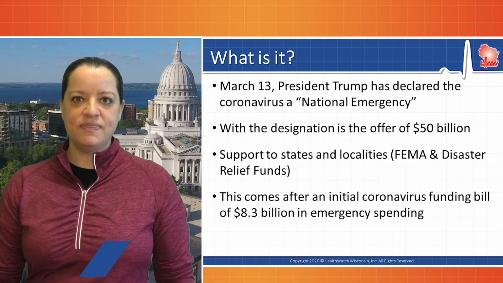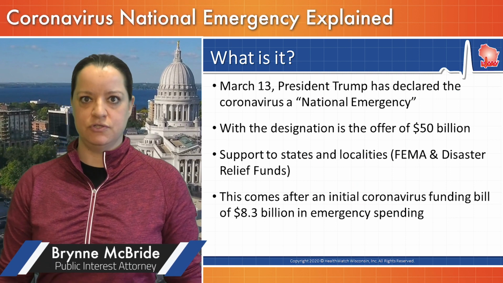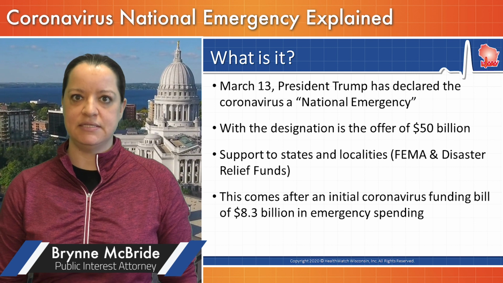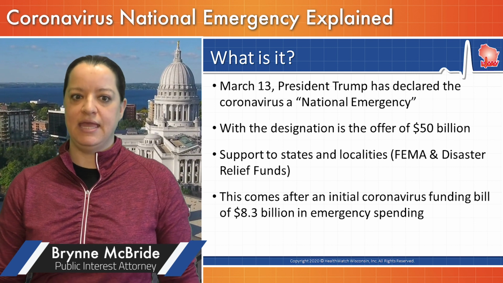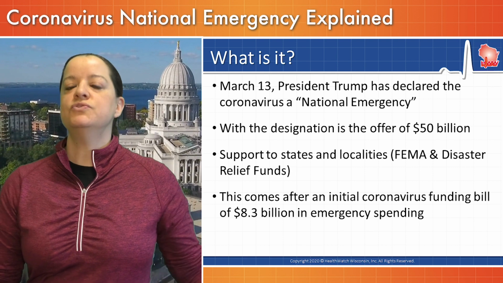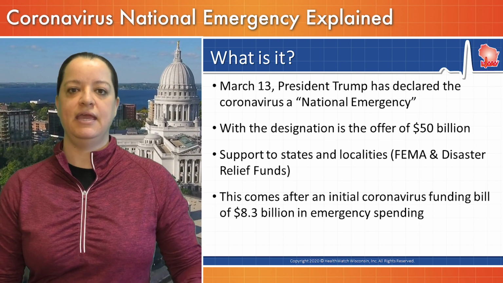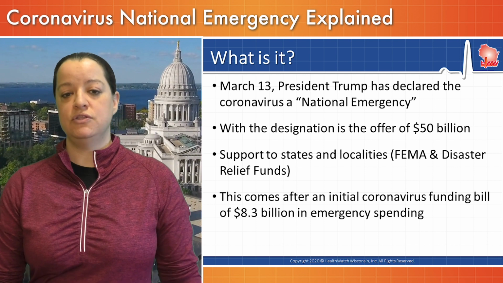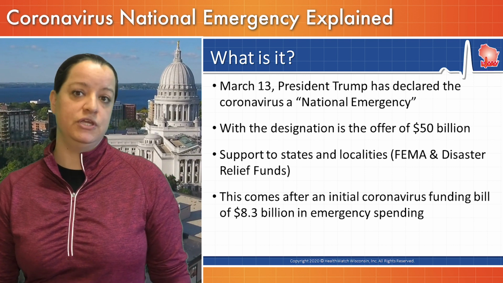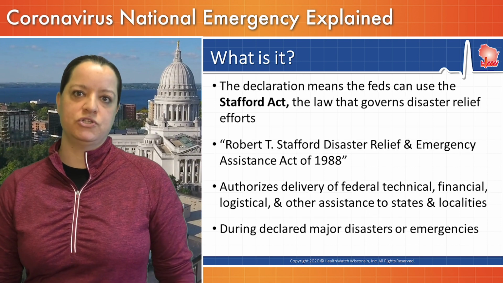On March 13th, President Trump declared the coronavirus a national emergency. With that designation comes the offer of up to $50 billion in support for states and localities. This comes from both FEMA and the disaster relief funds that are available. This is also on top of some coronavirus funding support that came in prior weeks to the tune of $8.3 billion in emergency spending. The declaration itself is what we're talking about today.